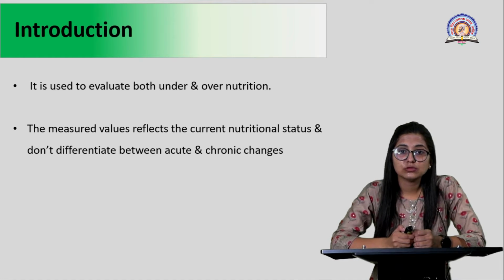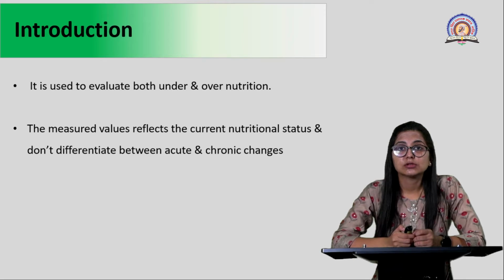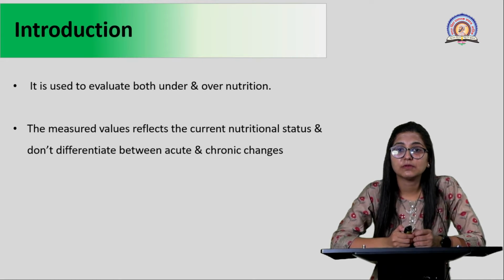The measured values basically reflect the current nutritional status, and they cannot differentiate between acute and chronic changes. For example, a chronic disease may be persisting in the child for more than a year or 2 years.